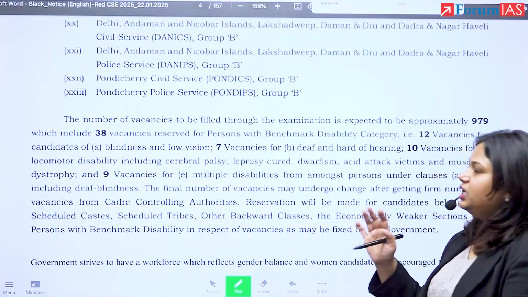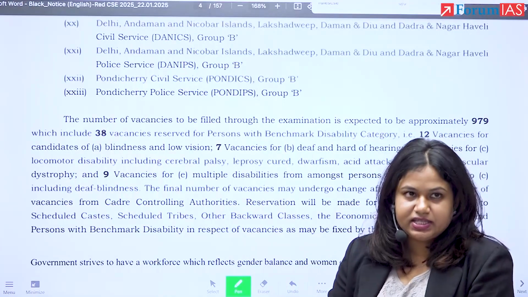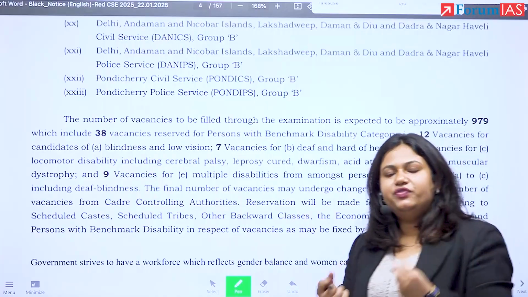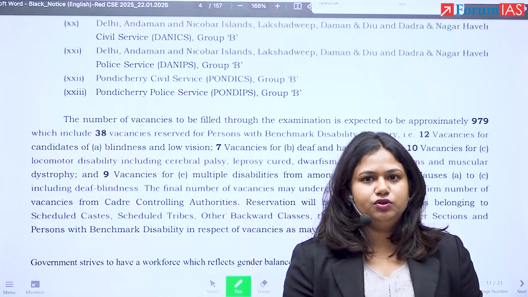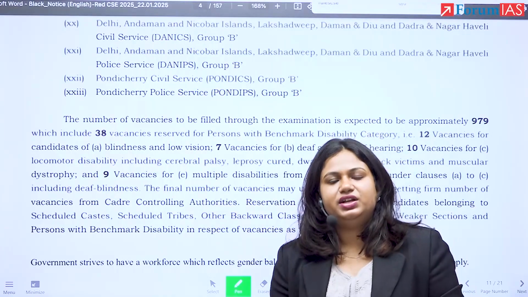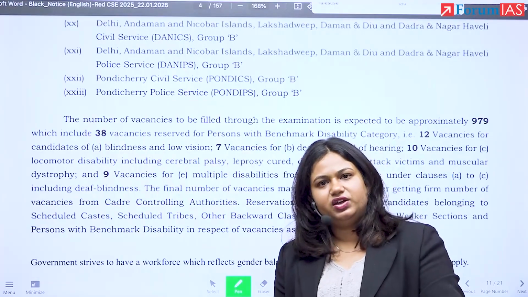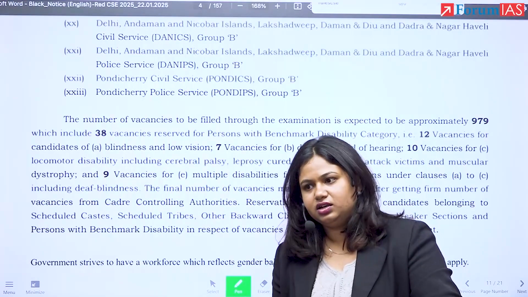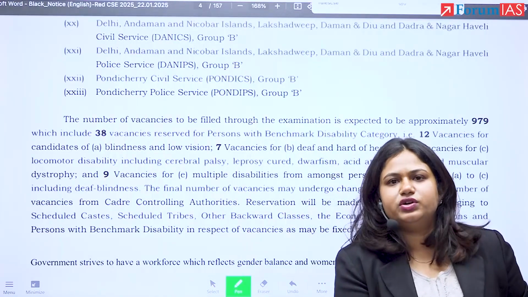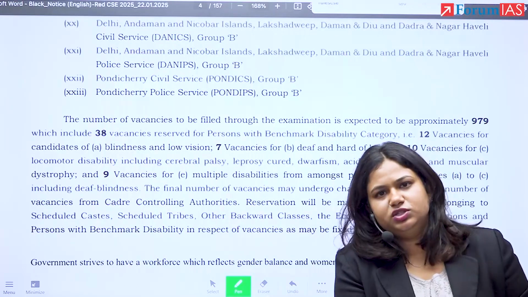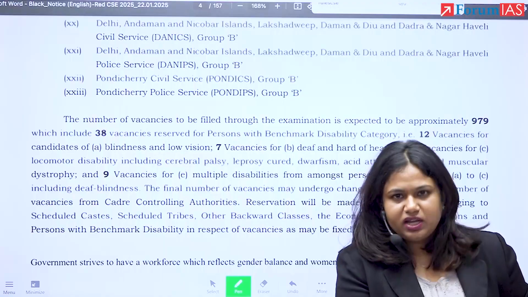Now, let us see how the process of service allocation takes place. Why this is necessary is that before you just fill in a number of, order of priority, it is imperative that you understand what is the process of allocation. Some of us will be aware of it completely because it is our later attempt. Some of us will be very, very new to the preparation. Perhaps it is your first attempt. You were not required to know this before, right? This is the time when you have to discover what this is and how it happens.